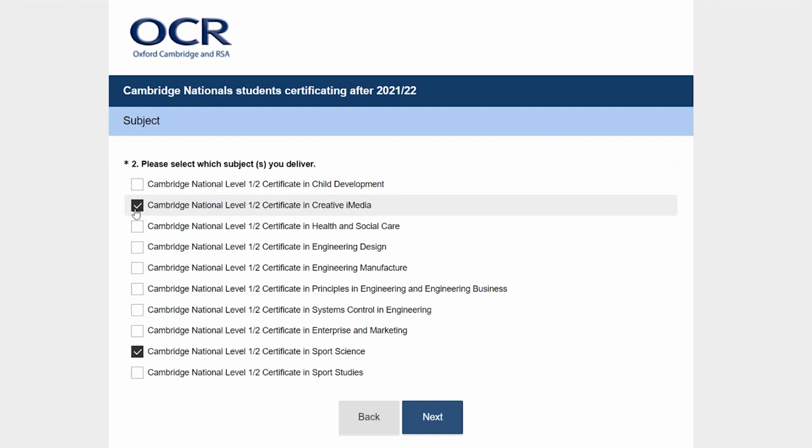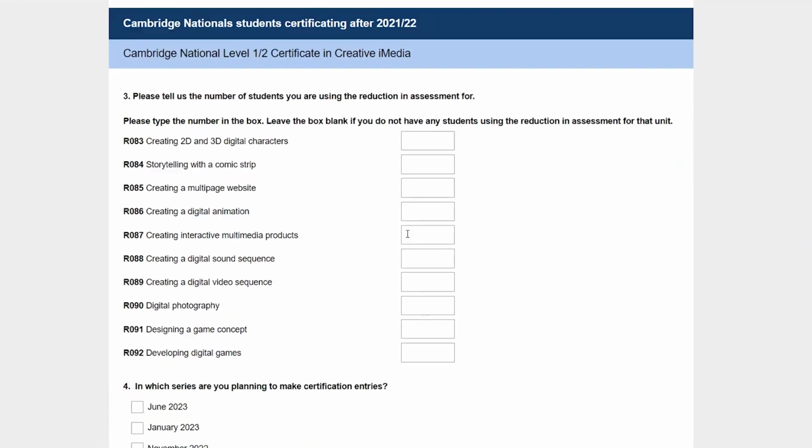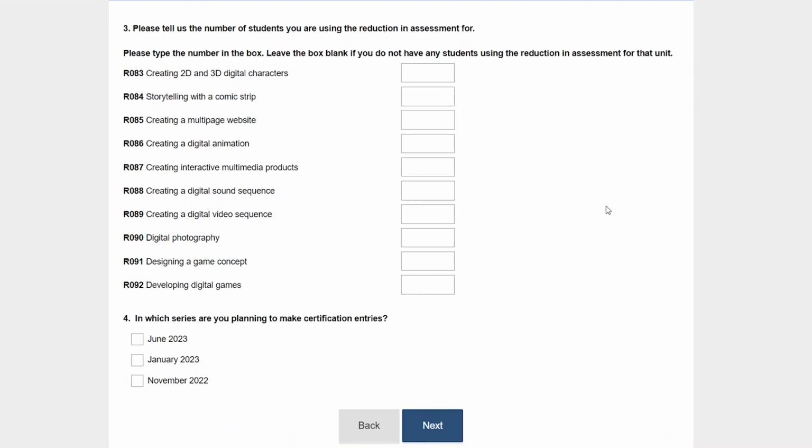And then we will ask you to enter the number of students that you plan to have a reduction in assessment for the relevant units. If you do not have any students using the reduction in assessment for any units, then please leave the box blank. Finally, we will ask which series you are planning to make certification entries.